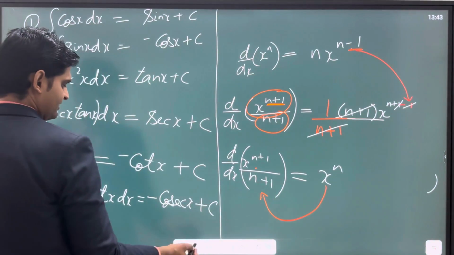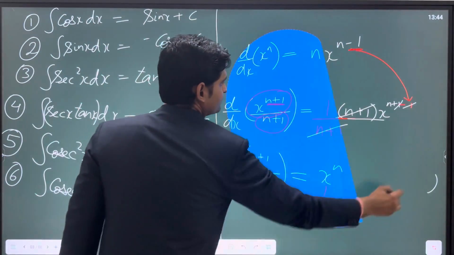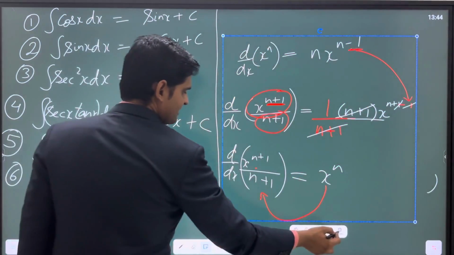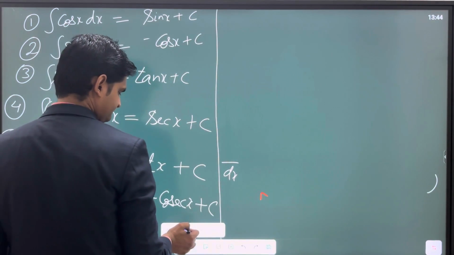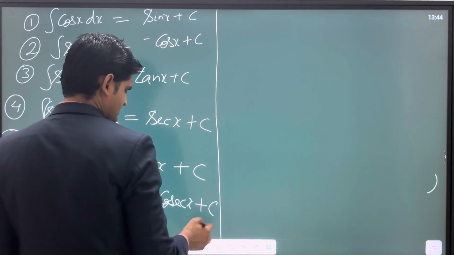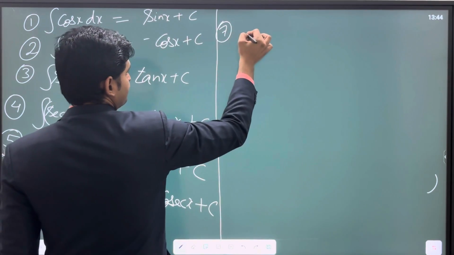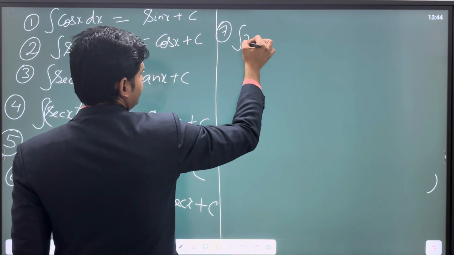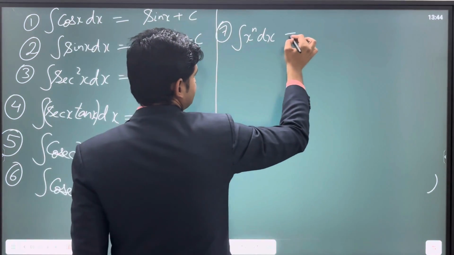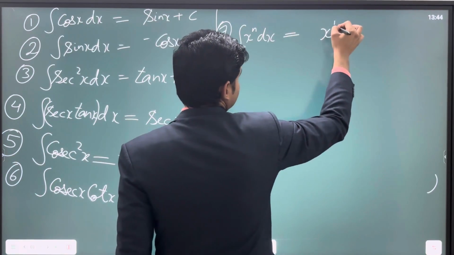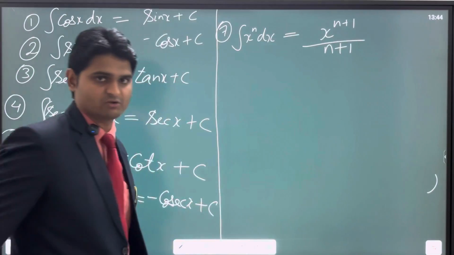Let me write the result here. Since we have understood it, let me erase it and write the formula afresh. Look here, please. This is the 7th formula which I am writing: the integration of x to the power n with respect to x is equal to x to the power n plus 1 upon n plus 1. We have just looked at it.